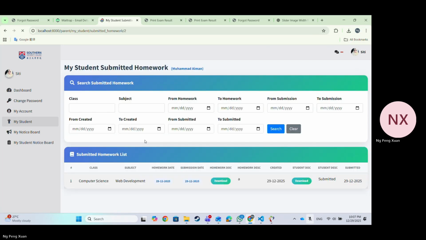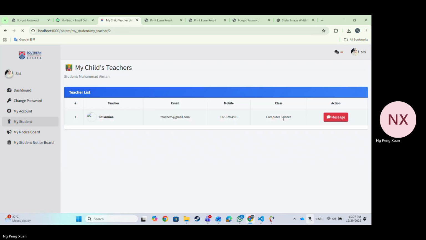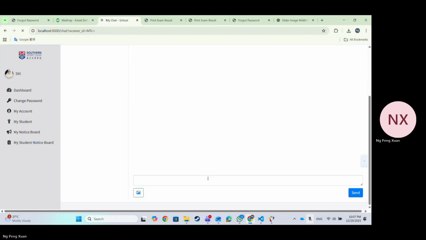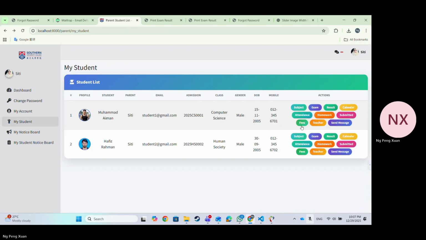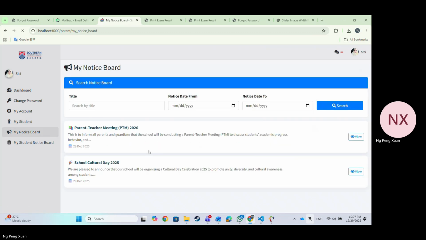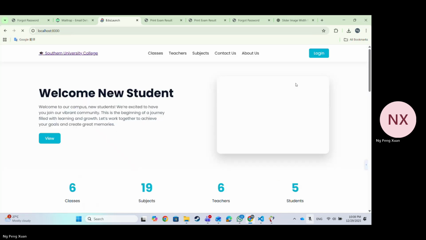This is homework. This is submitted homework. This is fee. This is teacher. We also can chat with the teacher and sending the emoji. This is the parent and student notice board.